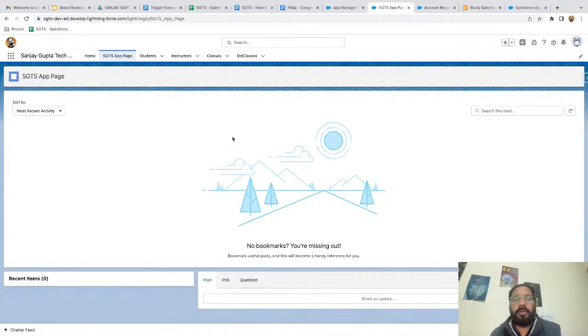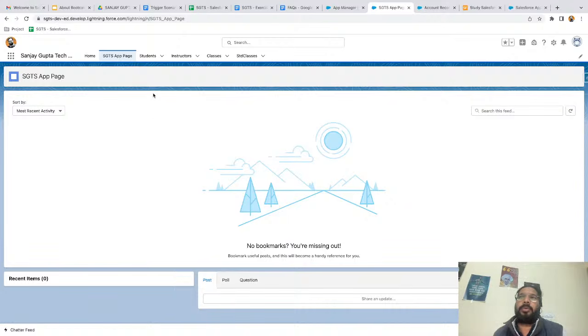Okay, so this way I hope you understood the three different types of pages. In one application you can have any number of app pages, and basically we create an app page to place our custom components. When I explain Aura components, Lightning Web components, or maybe screen flows, we will be utilizing this app page to have those components placed, right?